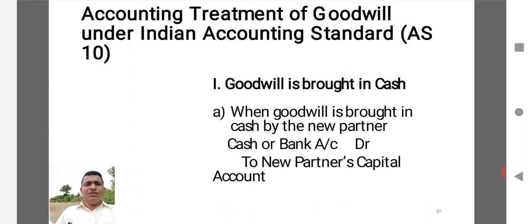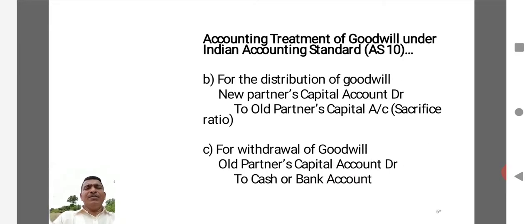So let's assume the goodwill is brought by a new partner in the form of cash. Then there will be a journal entry in the book of primary entry. Cash or bank account debit, in the sense cash or bank is a receiver of the benefit, to new partner's capital account. Here new partner is a giver of the benefit. As such, the cash comes in and the new partner's account, the giver's account, should be credited.